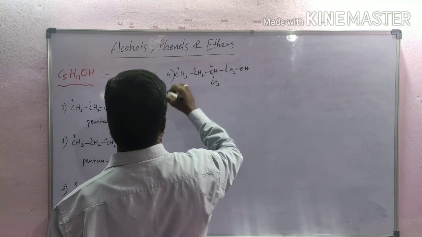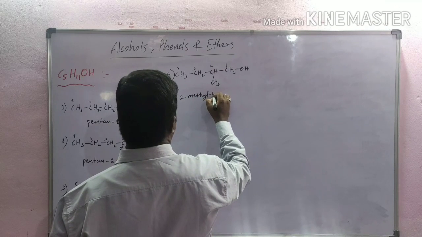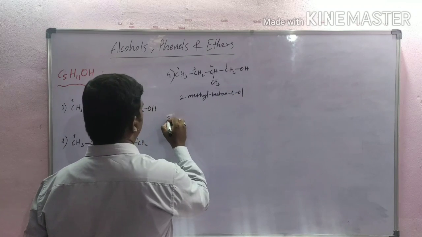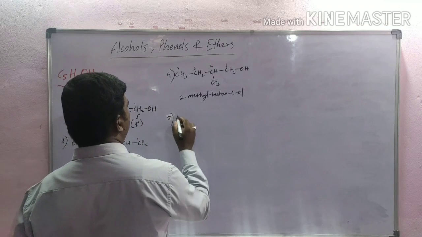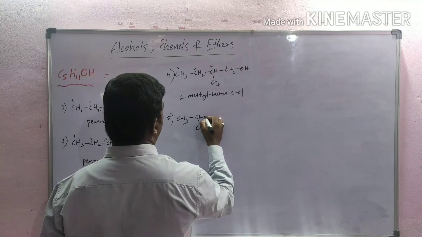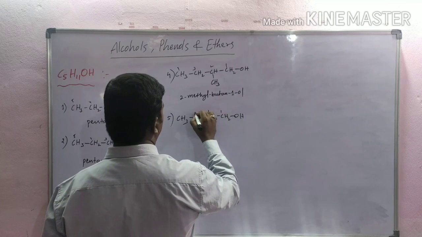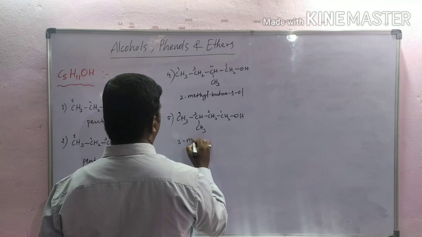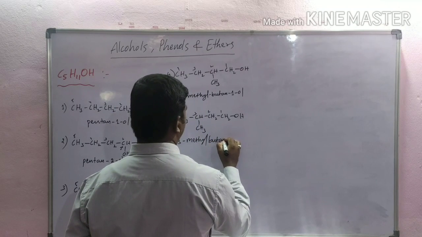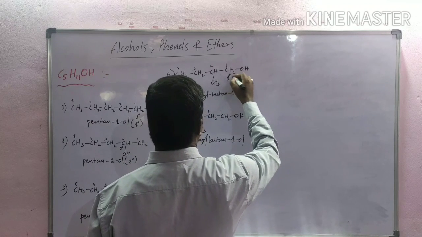Numbering 1, 2, 3, 4, 2-methylbutan-1-ol. Next, the fifth one is CH3CH(CH3)CH2CH2OH. Numbering 1, 2, 3, 4, 3-methylbutan-1-ol. This is also primary alcohol.